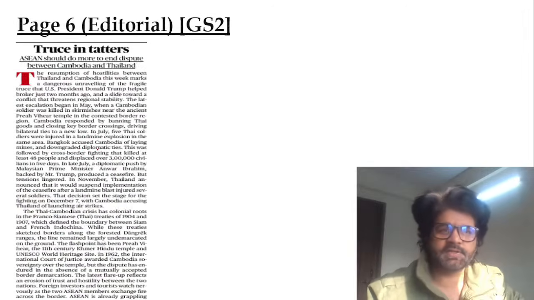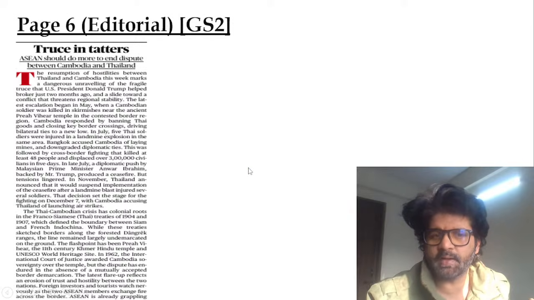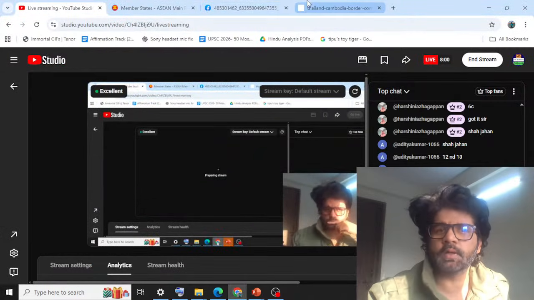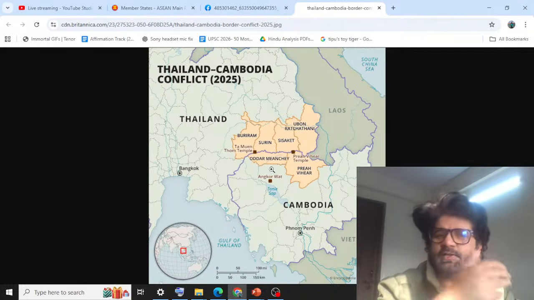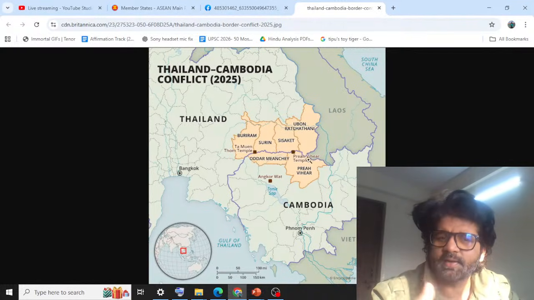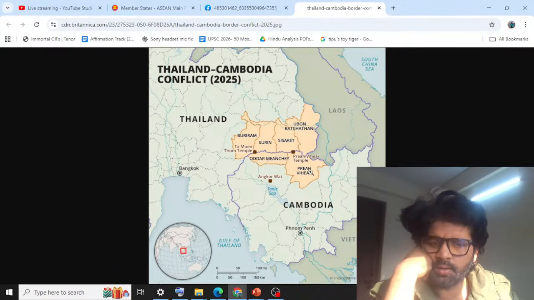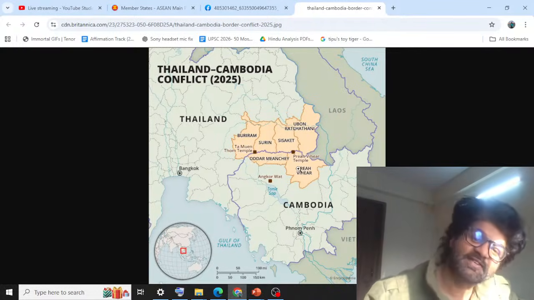Okay, next article, page 6, editorial GS2. So, Cambodia and Thailand, they have started fighting again. They're fighting among themselves. Border issue is one issue which is very common and which is happening between Thailand and Cambodia as well. Around 1904, in the early 1900s, their boundary settlement was done, and again it was contentious, so they're still fighting over it. Right now they're fighting over this Preah Vihear temple, which is a Hindu temple.